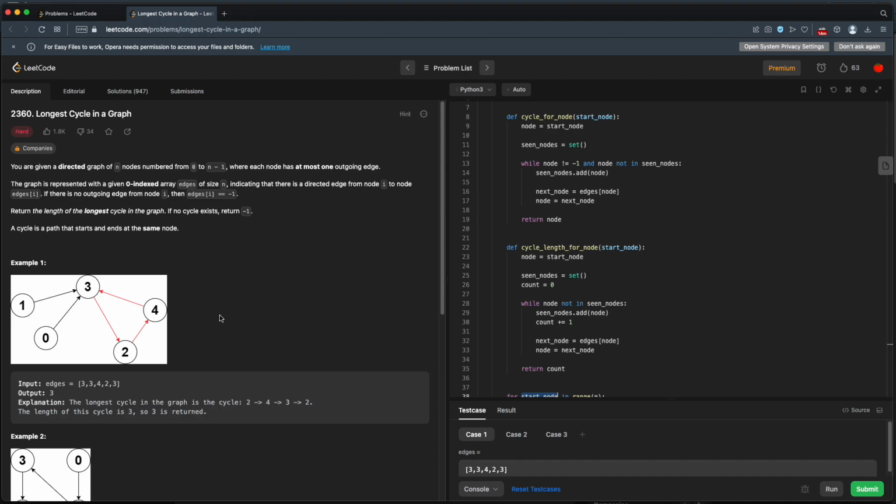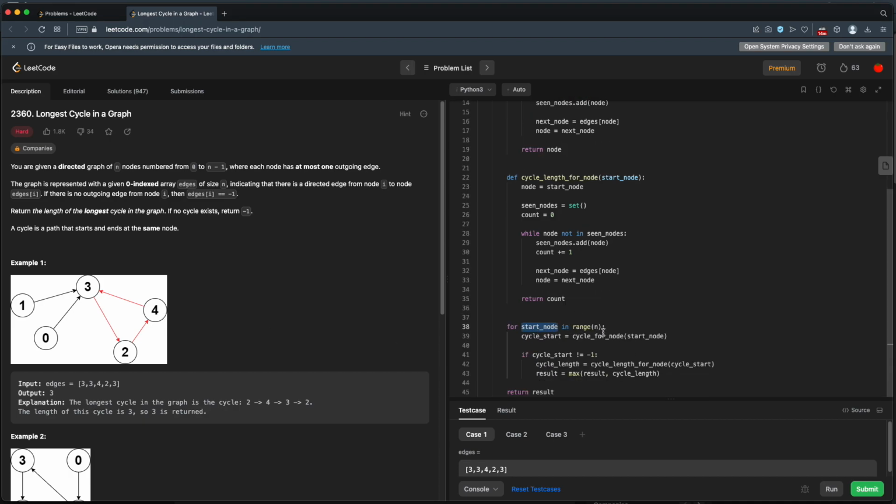So it'd be nice if we could keep track of which nodes that we visited even along the way of finding our cycle. That way, when we get to our loop down here, we won't be running that same cycle again. So for example, if we start at 0, we go to 3, 2, 4. We can actually flag 3, 2, and 4 as nodes that we've already traversed. We don't need to do this again.